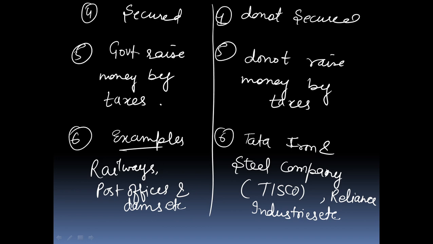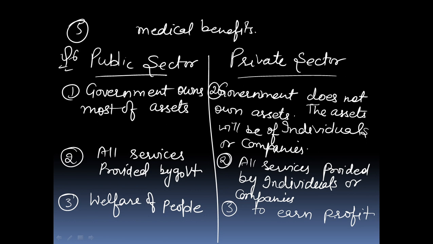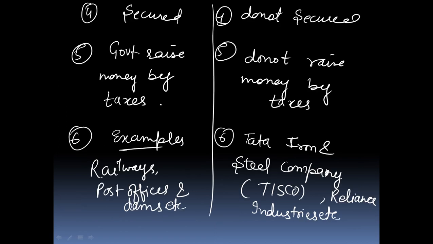On the other side, in private sector, the ownership of assets is in the hands of private individuals or companies. The services are provided by individuals. Third point, activities in the private sectors are guided by motive to earn profits, not welfare of people. And fourth point, in private sectors people do not feel secured.